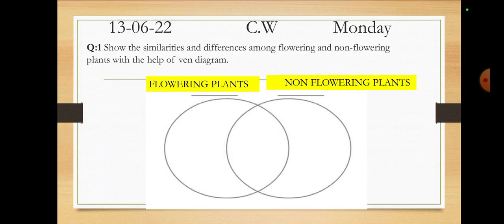For the similarities: both produce food, both want sunlight, both do photosynthesis. It's just a bit confusing, because non-flowering plants don't have flowers to make food. So yeah, it's a bit confusing. It's a similarity, if you want to include it, you can. If you don't want to include it, you don't have to. Okay. So yeah, it is a very short, quick lecture.